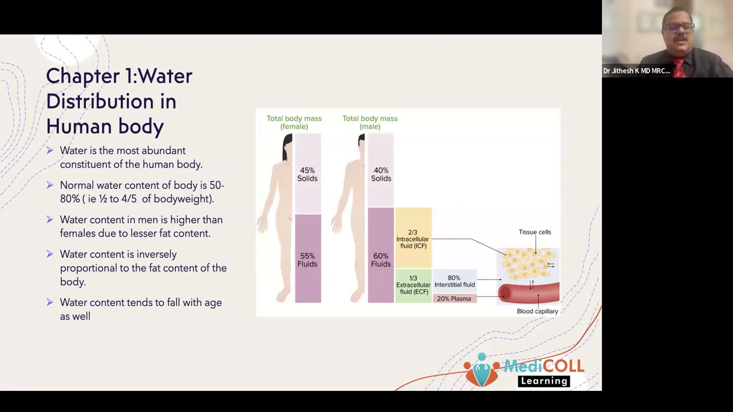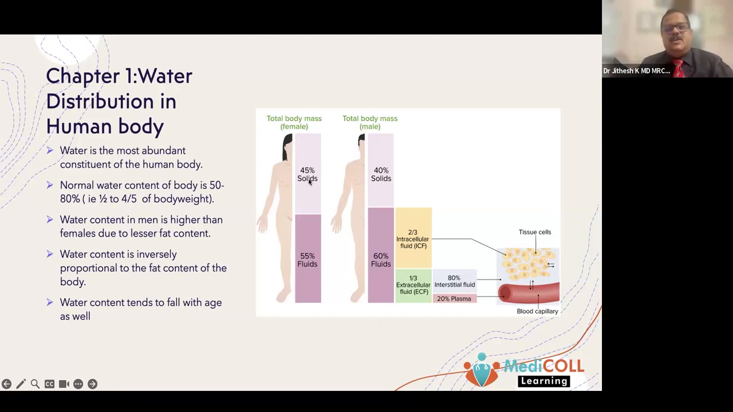The water content in men is higher than in females due to lesser fat content. If you have an excess of fat, there will be lesser water content in the human body. And the water content tends to fall with age as well. So this is a schematic representation of the distribution of water in the human body. There is a slight difference as far as male and female are concerned.